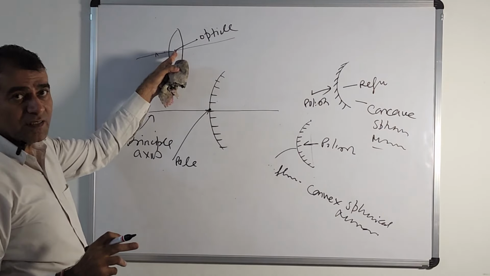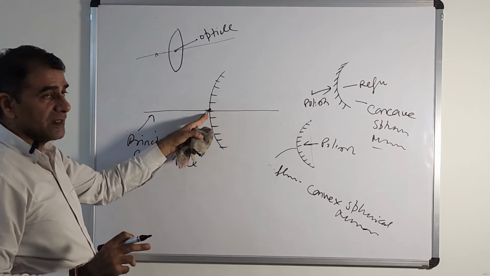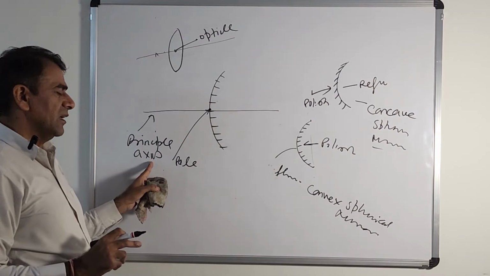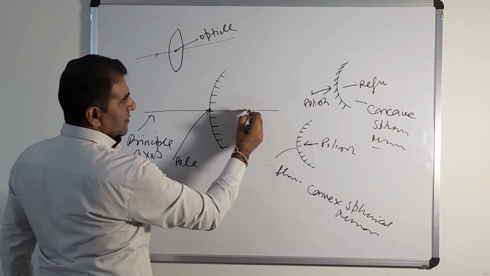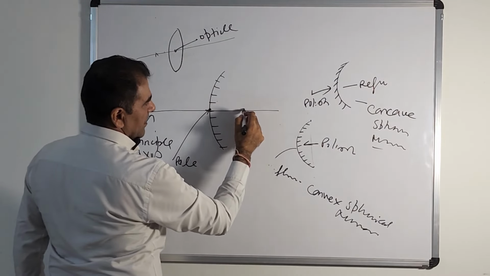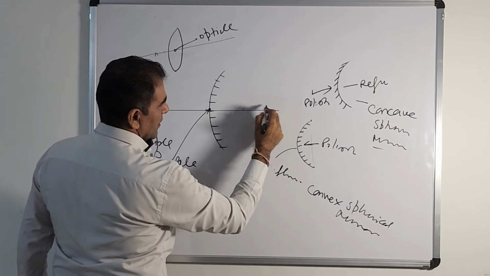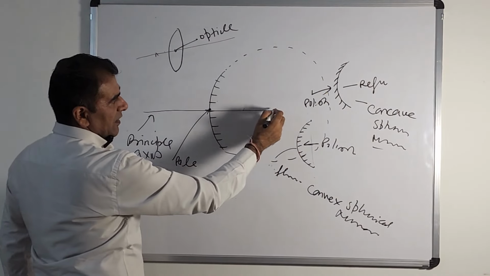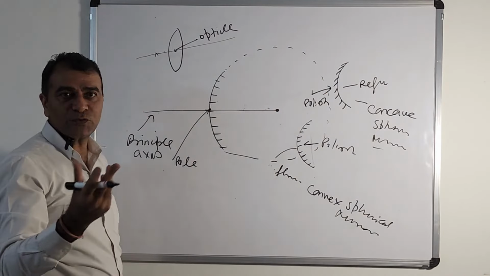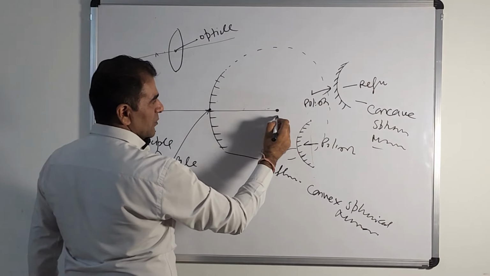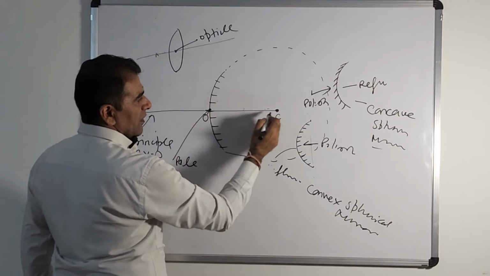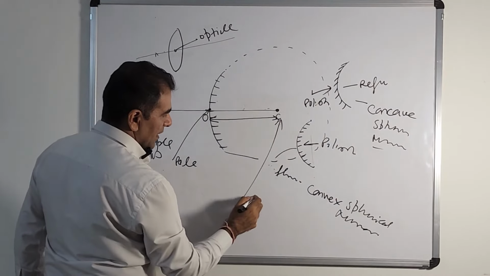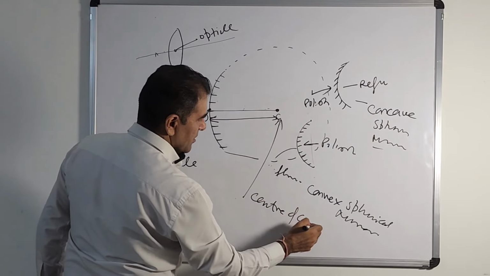This central point is called the optical center in a lens, and in a mirror the central point is called the pole. Now if you complete this sphere, naturally there will be a center point of the sphere, like the center of a circle. Then this point is say C and this is say O. Then this point C is called the center of curvature.